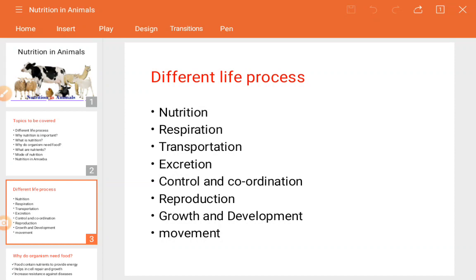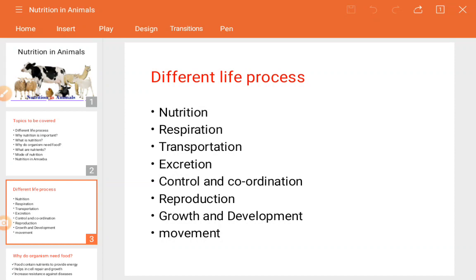So control and coordination, reproduction, growth and development, and movement, these 4 points are not that important for you in this class. In higher classes you might be facing them. Control and coordination is related to the brain. Reproduction, you might have that chapter relating to the plant, which we will see.